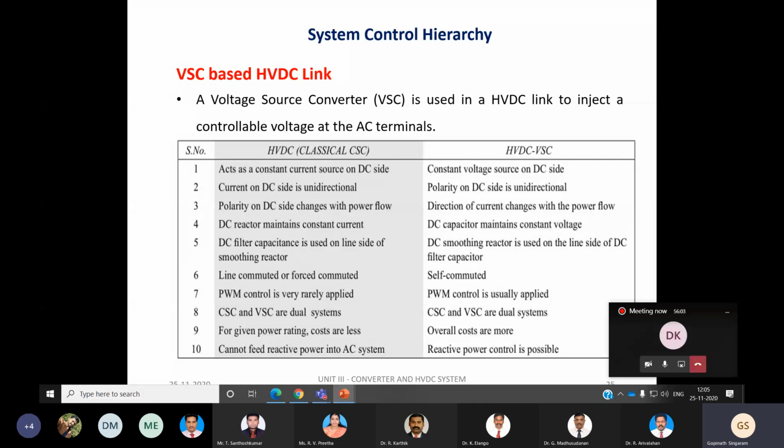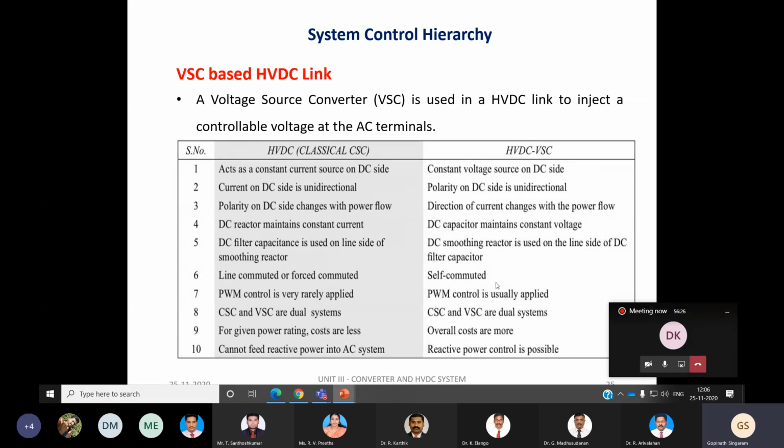But the only disadvantage with this HVDC VSC system is that the overall cost is very high. But considering the operating performance, HVDC VSC has very good advantages compared to the classical system, and reactive power control is also possible in this system.